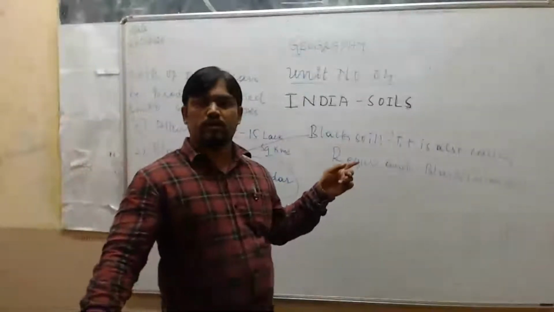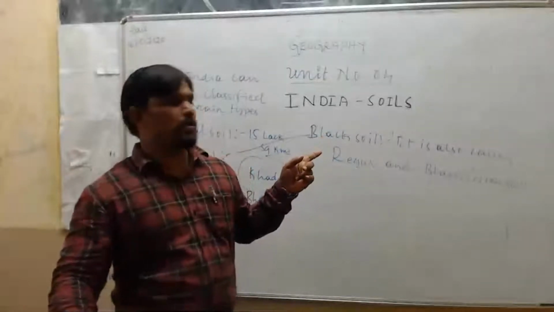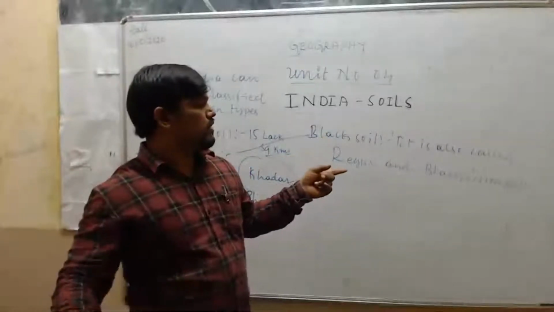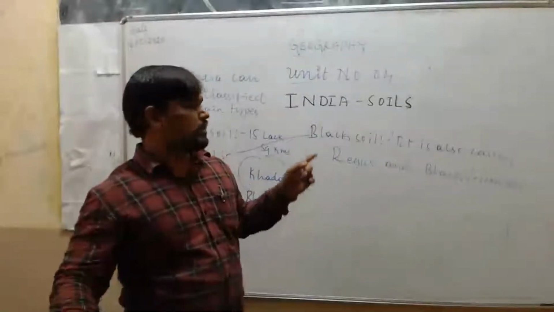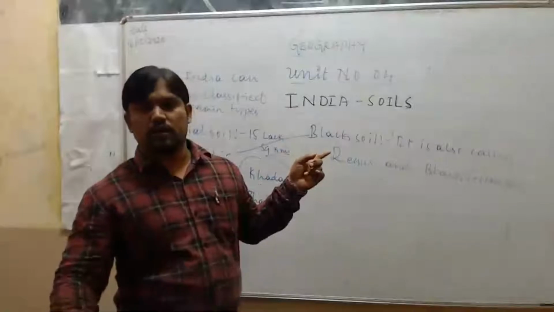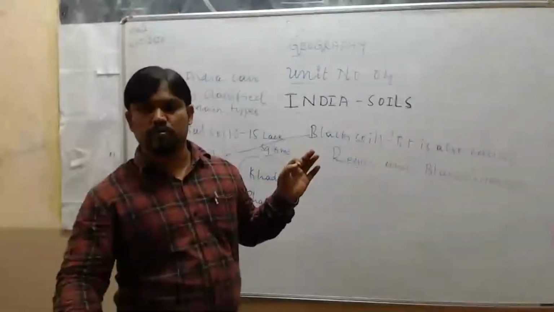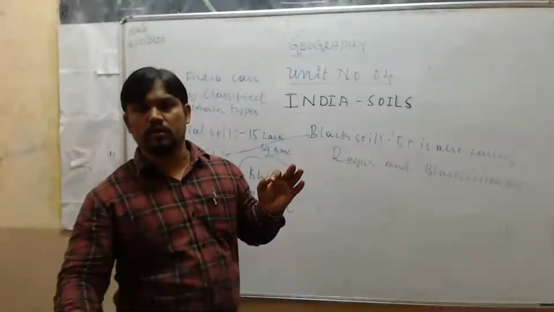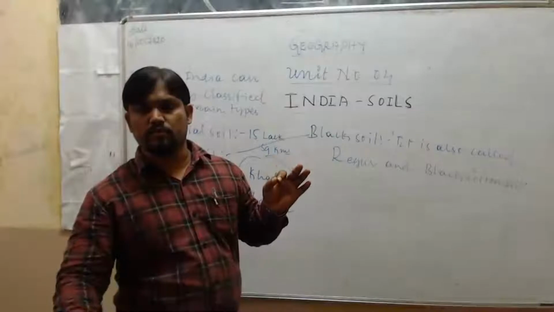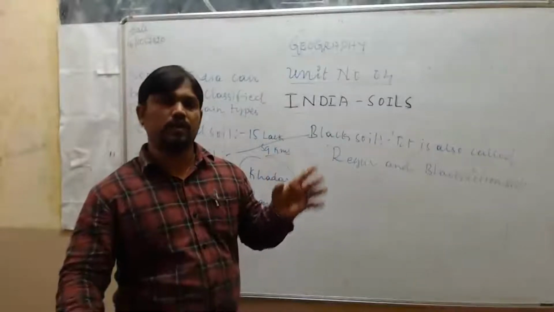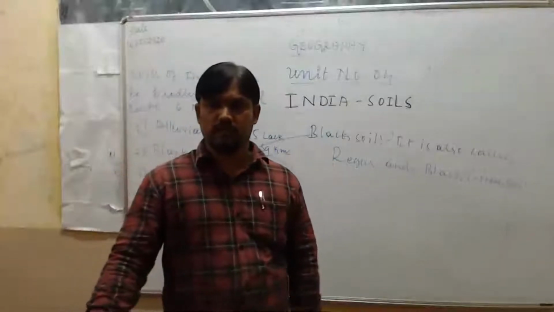On this, many times questions have appeared in the SSLC exam. Which soil is called Regur and black cotton soil, and why? The answer is: black soil is called Regur and black cotton soil because it is best suitable for the cultivation of cotton, because its water retention capacity is more. It can keep moisture for many days. So that's why it is best suitable for cotton cultivation.